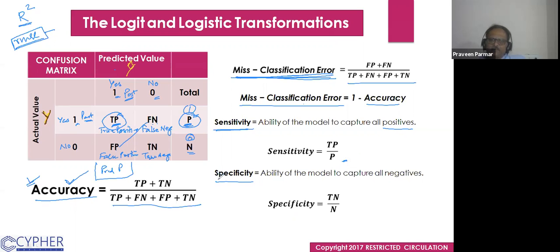Correct. Now the specificity. Specificity is the ability of the model to capture all negatives. So for all negatives, TN over N. True negatives over negatives. Got it? Sometimes what happens, the sensitivity of the model is good. It is predicting 1 in a good ratio. But 0 it is not predicting in a good ratio.